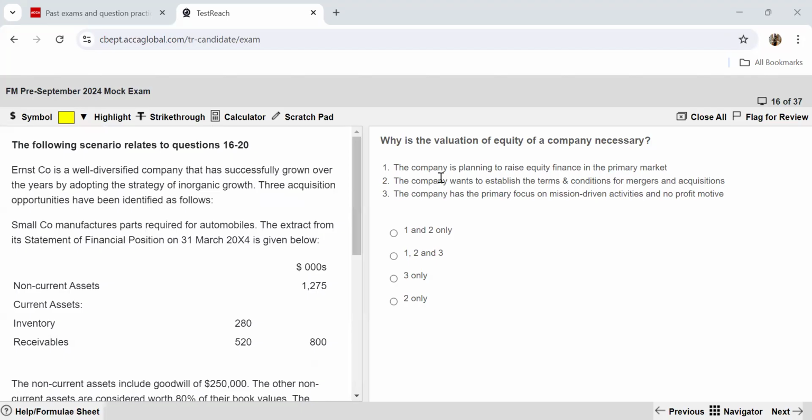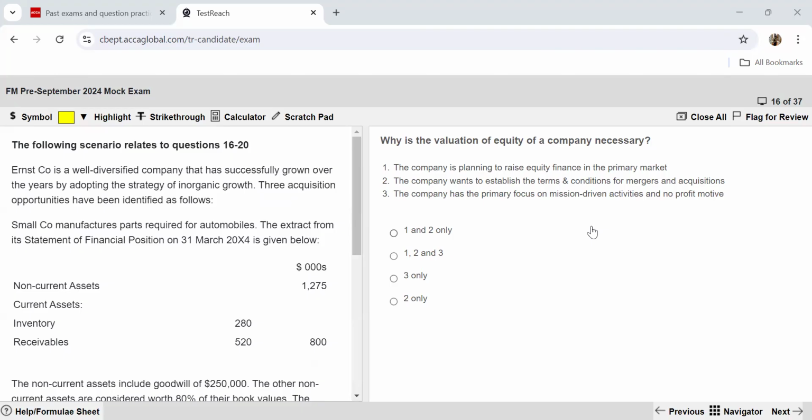Now, if you see, there's nowhere over here the name of the company mentioned. The Ernst & Company is not mentioned in the scenario over here. That's why this is a generic question. That's how you identify in the exam whether it's a generic question or it is based on the scenario. Since it does not say the name of the company over here, it is a generic question. So definitely equity valuation will be needed if you plan to raise equity in the market, because you'll have to present your numbers. You'll have to exactly show to the public how you are valuing yourself, and then only they'll be willing to invest in your company. That's the first statement, proven correct.